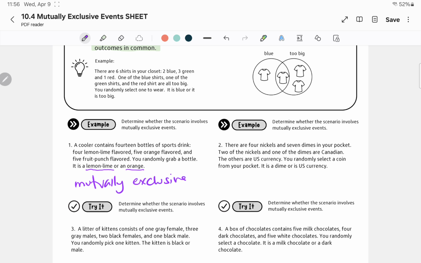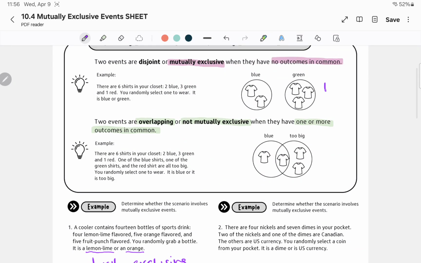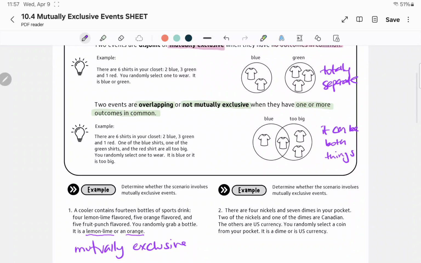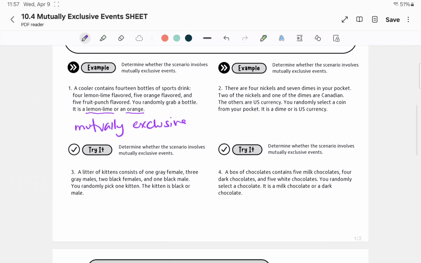Because again, just to reiterate, if they are totally separate, that means it's mutually exclusive. If it can be both things, both flavors or whatever in the question, then they're not mutually exclusive if it can be both, if it's overlapping. Okay, so since these are totally separate, they're mutually exclusive.